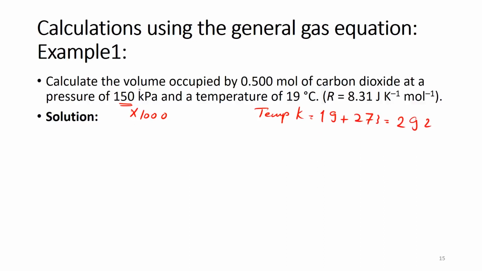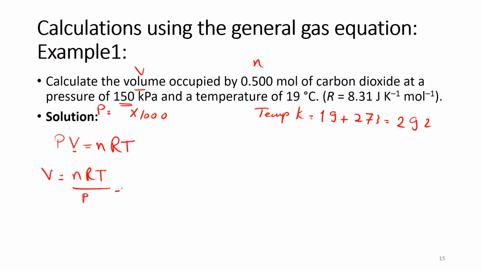Now you could see that I need the volume. I have here the number of moles, which is n, the pressure, which is P, and the temperature, which is in Kelvin. Now if I look at the general gas law, it states that PV is equal to nRT. So if I substitute in that case, I need the V on one side, so V equals nRT